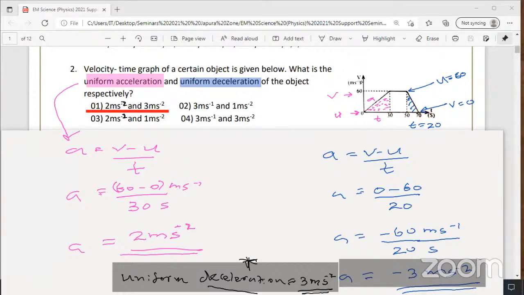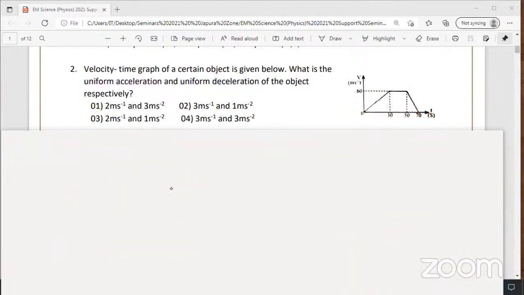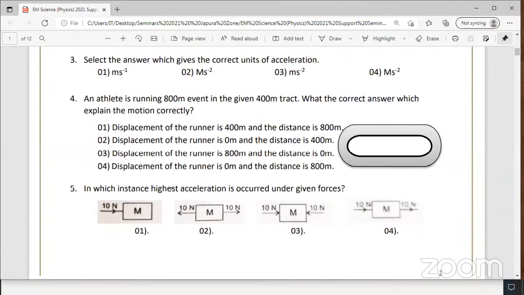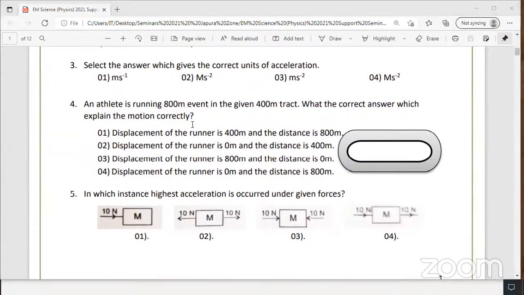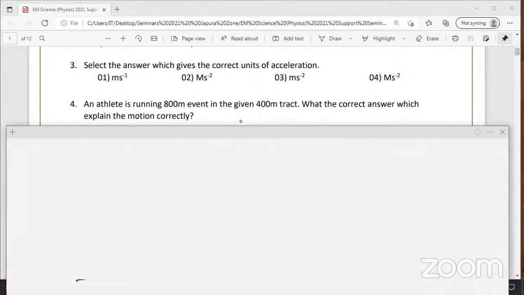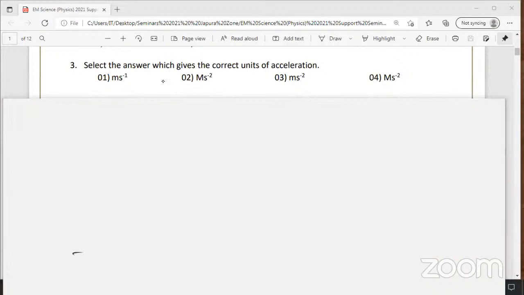Right. Question number 3. I'll erase the screen now. Third MCQ. Select the answer which gives the correct unit of acceleration. Remember, in physics, the units are important. I'll give one example: the unit of force, the unit of current. Those units are also very important. Acceleration unit, ms minus 2.